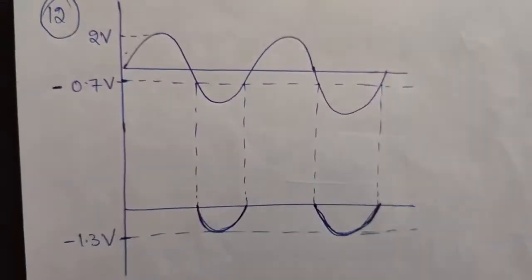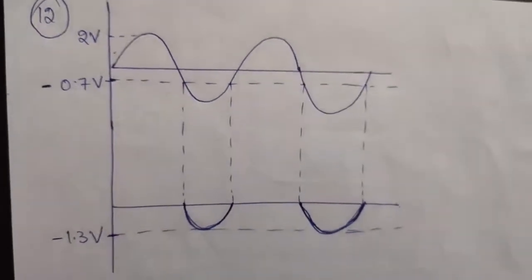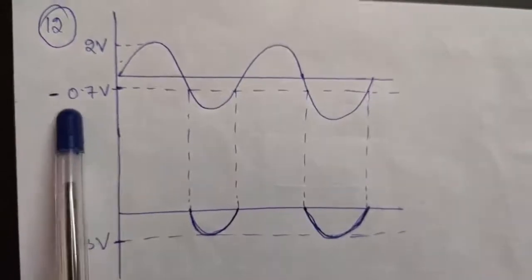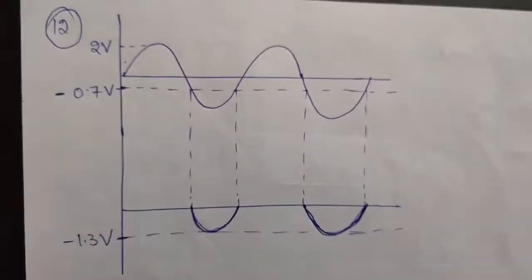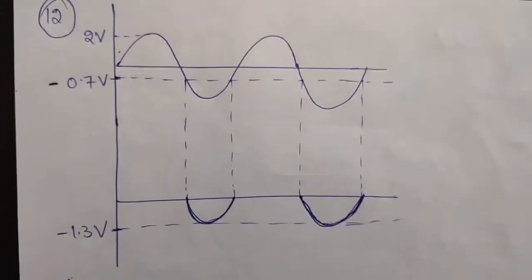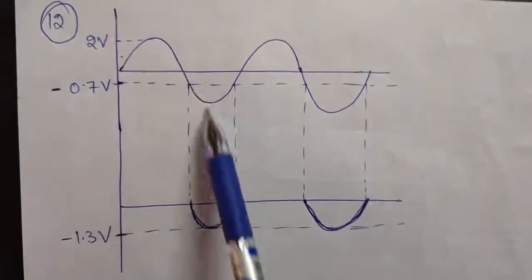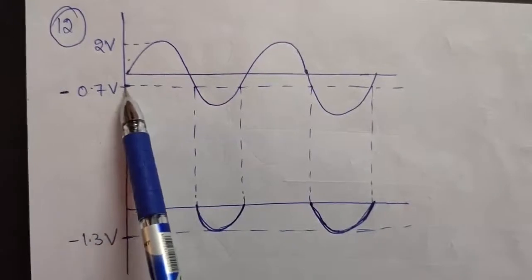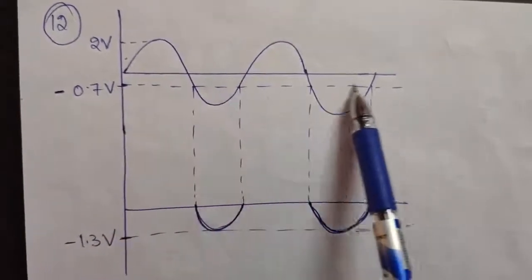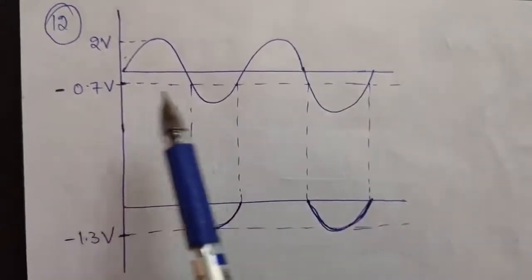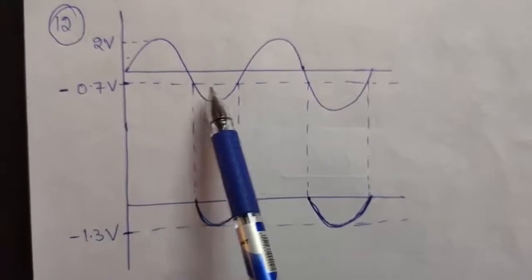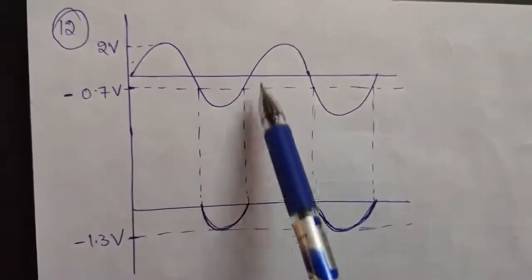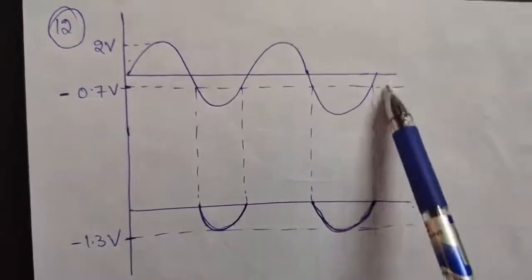In question number 12, now it is given that a simple change is made, that is, now the threshold voltage of the diode is minus 0.7 volt. See, the sine wave is the same, only your threshold voltage is here. That is, now draw a dotted line here. That will be minus 0.7. Now again, this is striking at 1, 2, 3 and 4 places. So just draw dotted lines at these 4 places like this.